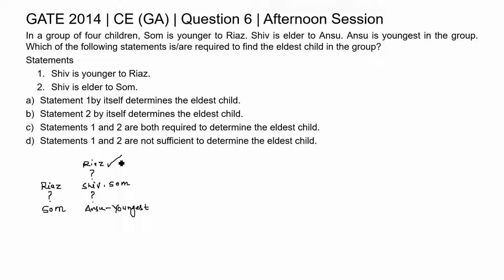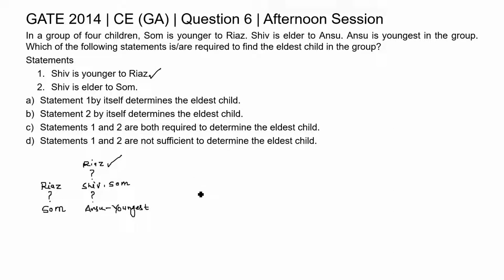So now this statement 1 alone can solve this question to find the eldest child in the group. So we can say statement 1 itself determines the eldest child. However, check statement 2.